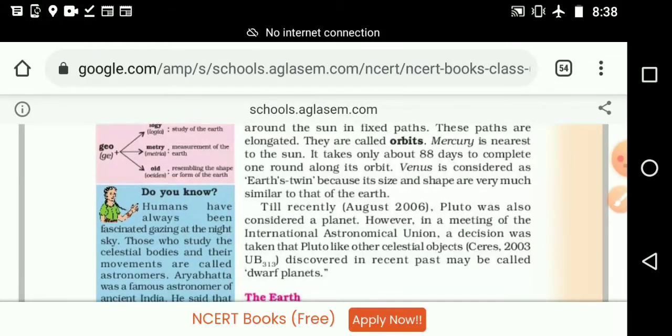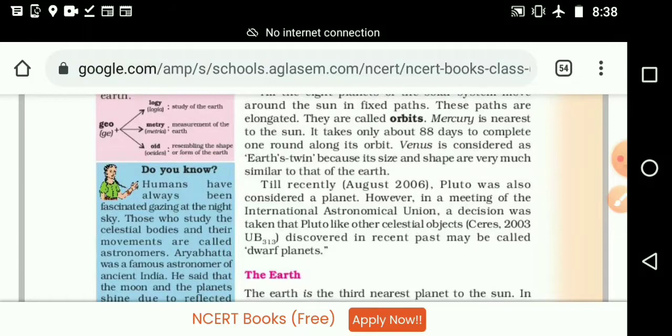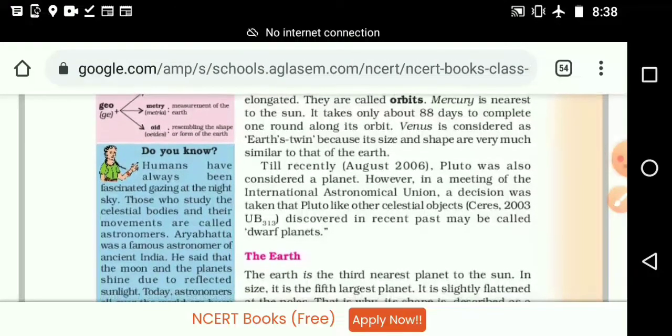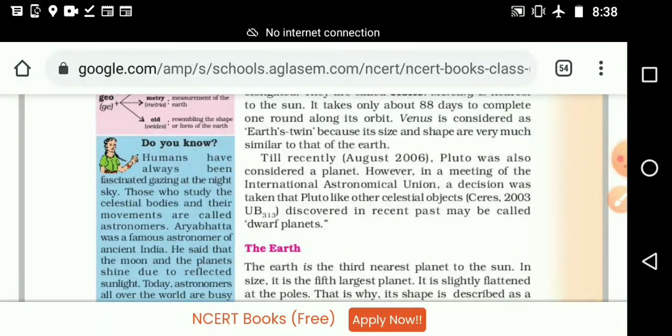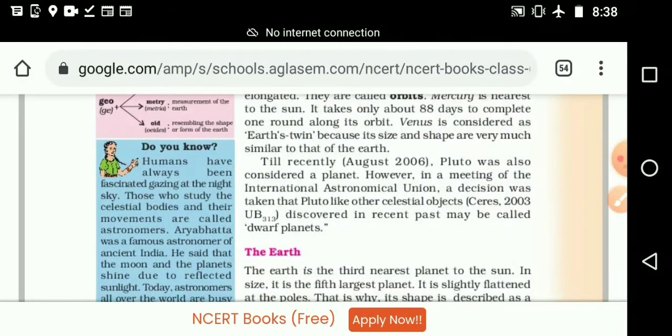Venus is considered as the Earth's twin because its size and shape are very similar to that of Earth. So we have one twin brother or sister, that is which one? Venus. Why do we say that? The size and shape of Venus is more or less the same as Earth.